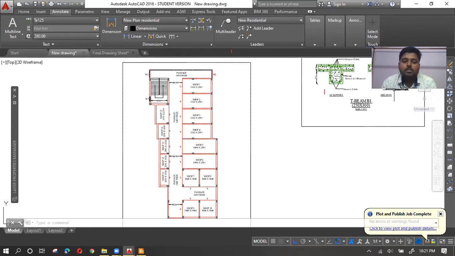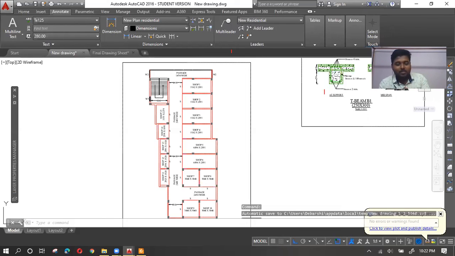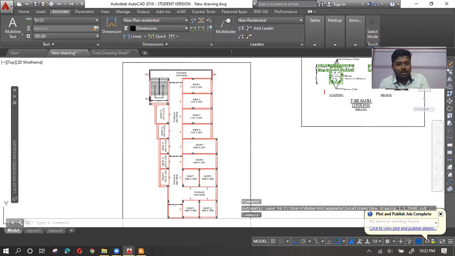Just imagine, maybe after 2 or 3 years from now, you have completed 10 or 20 projects or maybe more than that, and you are keeping one copy of every project within you in a file. And one day you are watching all those plans that you have already drawn compared to the projects. So how it will feel like, all of your drawings are having same text height and same dimension and same everything. It will look like a book, a standard book.